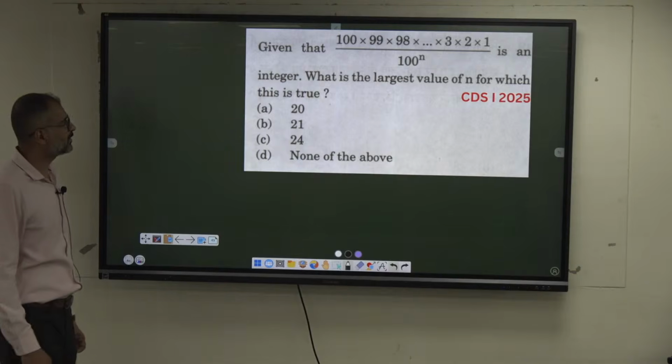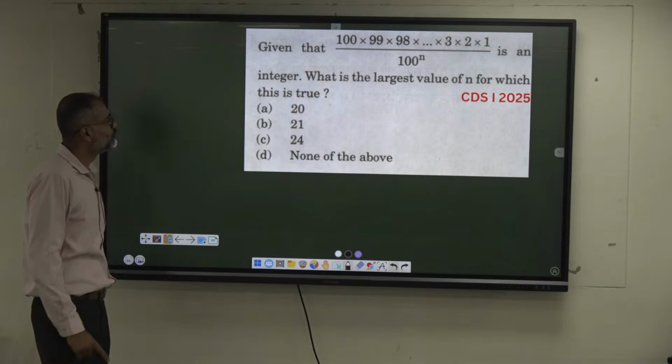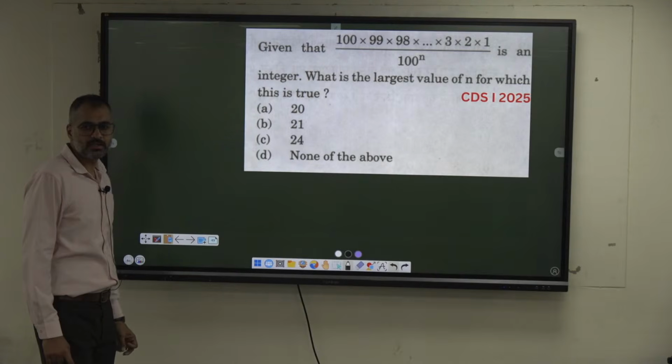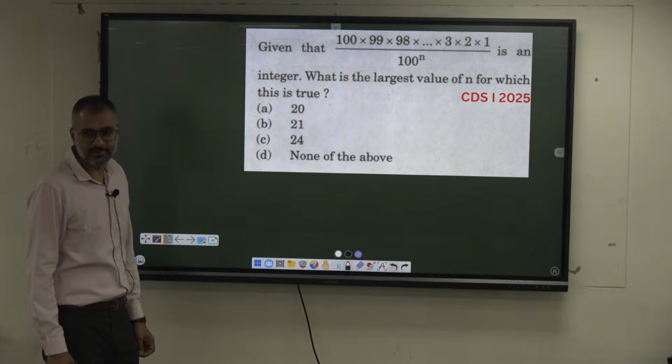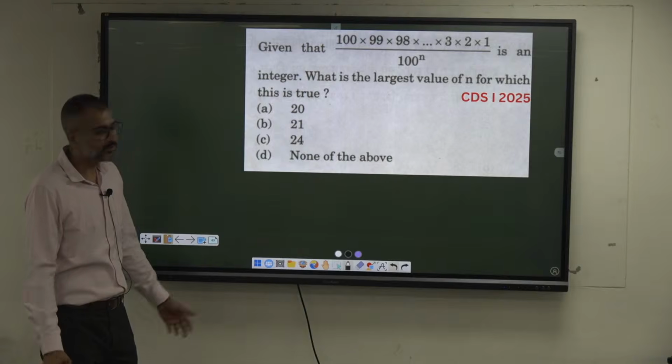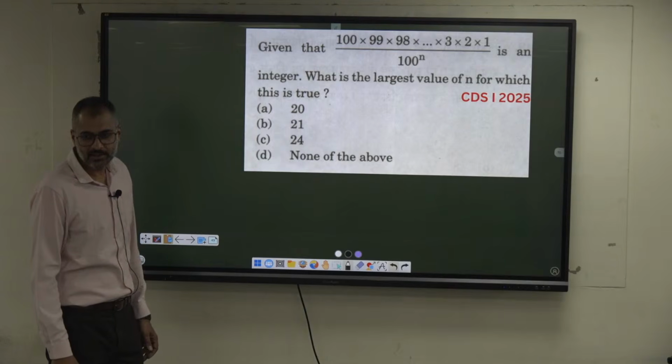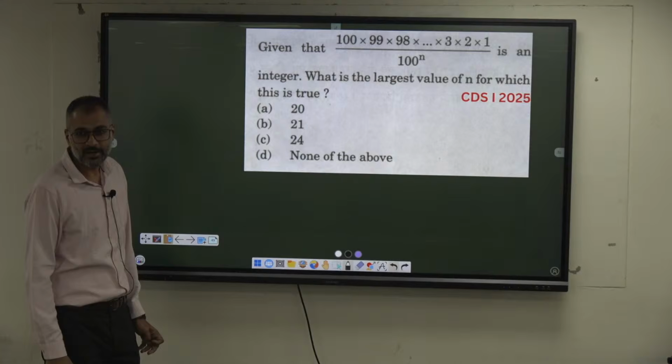What is the largest value of n for which this is true? Largest value of n. 24. What is the meaning of this one? It's nothing but 100 factorial divided by 100 power n.